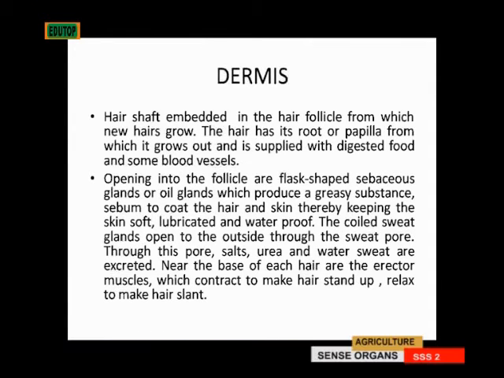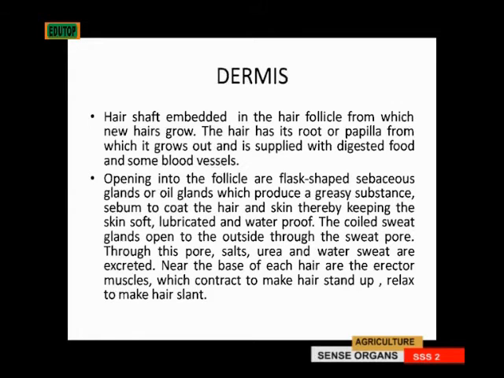The hair has its roots, or what we call the papilla, from which it grows out and is supplied with digested food and some blood vessels. Opening into the follicle are flask-shaped sebaceous glands or oil glands, which produce a greasy substance called sebum to coat the hair and skin, thereby keeping the skin soft, lubricated, and waterproof.